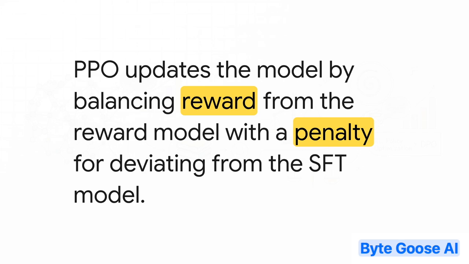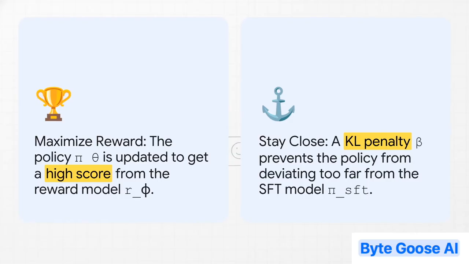Now, the objective function you see here, yeah, it looks a little intimidating, but I promise what it represents is actually a really beautiful balancing act. This formula is the absolute heart of the entire RLHF process. See, it's basically a tug of war between two different goals. The first part, that R, that's the reward. This pushes our model to generate answers that our judge will love, to get the highest score possible.